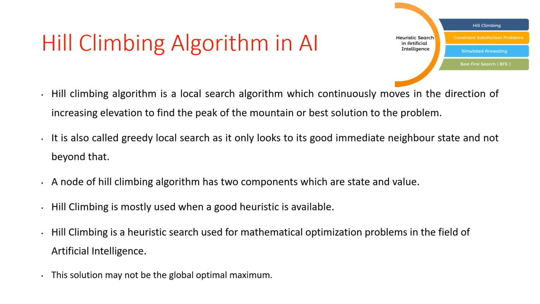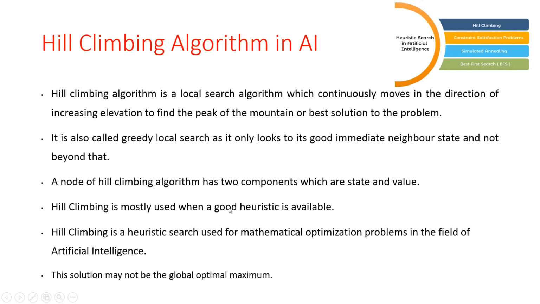So it is also called a greedy local search. It only looks at its good immediate neighbor state and not beyond that. This algorithm terminates when it reaches a peak value where no neighbor has a higher value.